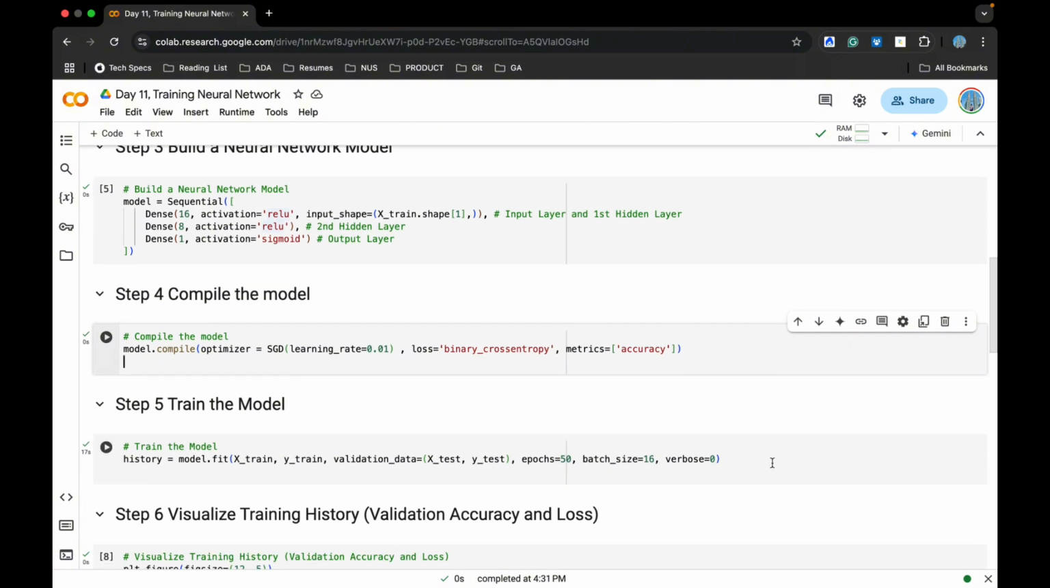Then I have trained my model. I have used the training dataset, X-train and Y-train, and I have used an epoch of 50. The reason I have kept 50, not 1000 like last time, is that, as you will see in the visualization, within 50 itself it gives me very good predictions.